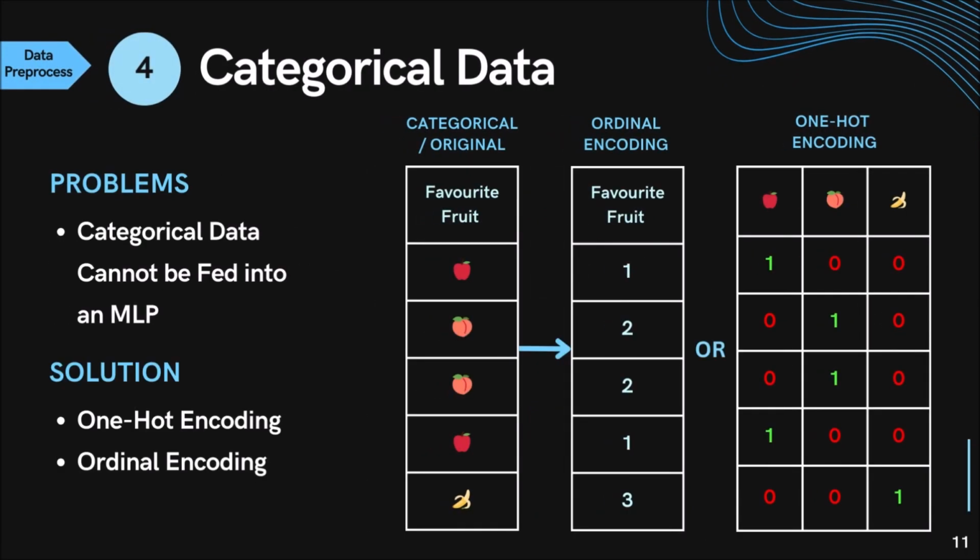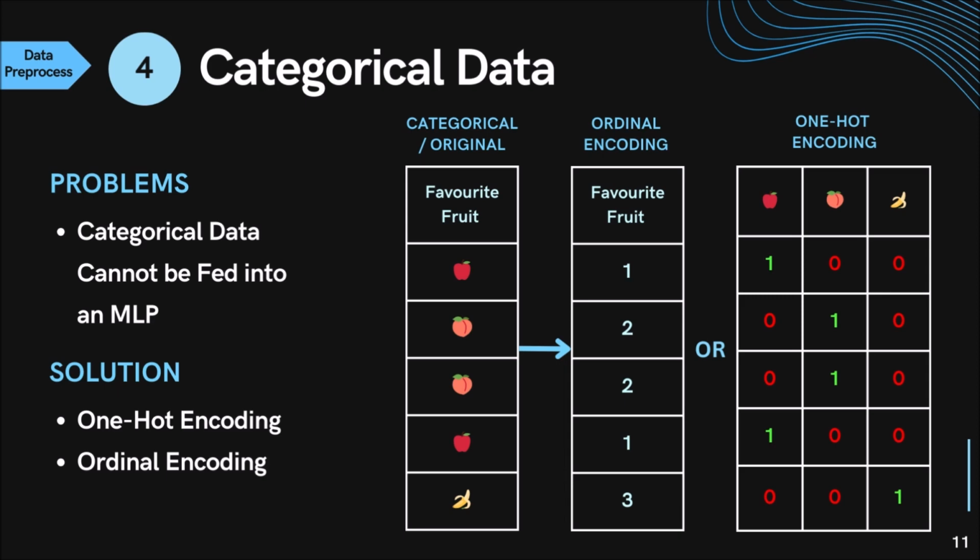The fourth problem we have is solving categorical data. We cannot feed emojis or text or non-numerical data to an MLP, therefore when we have columns like smoking history, we have to find a way to represent that as numbers. 2 popular solutions for doing this: hot encoding and ordinal encoding. Ordinal encoding essentially gives every unique category a number, then maps those numbers back into columns. The problem with this is that if there are no inherent ordering for each of these categories, it will be very inaccurate for the MLP to read its relation with other data.